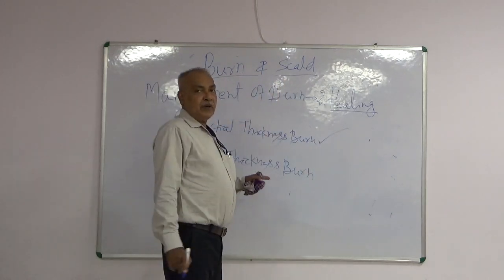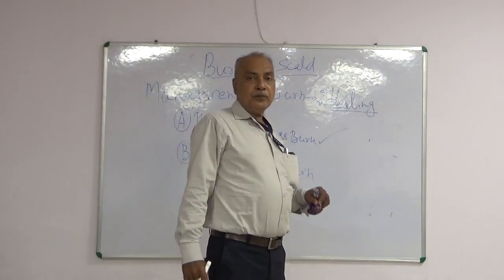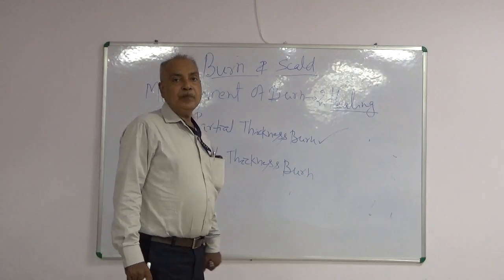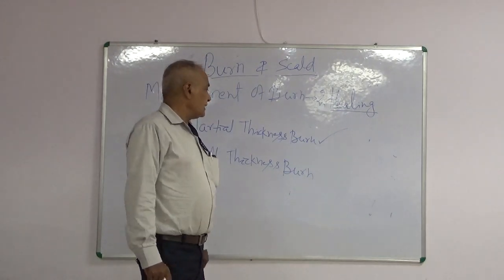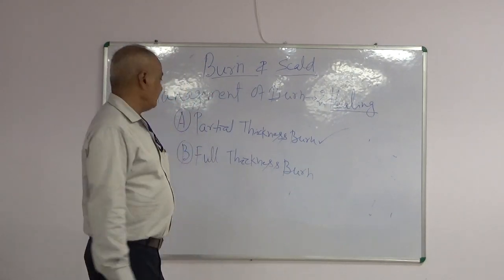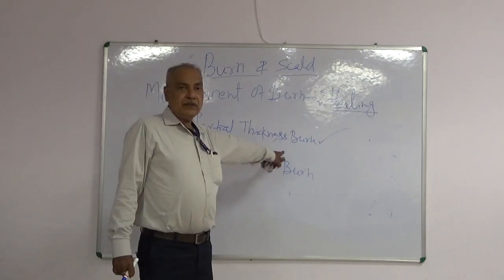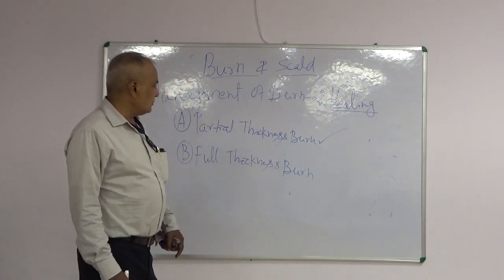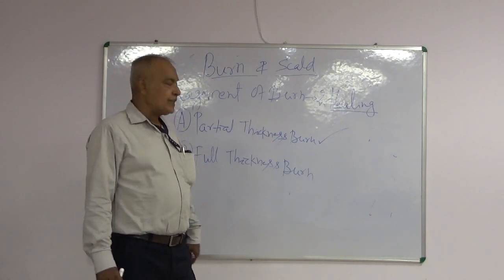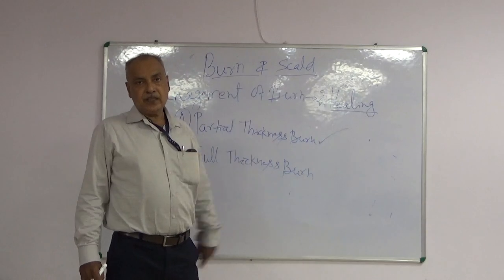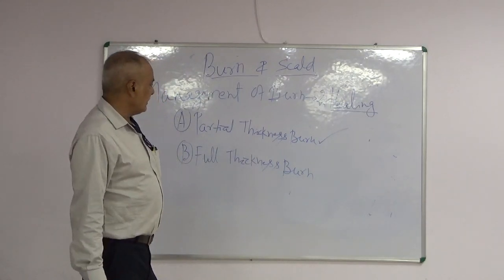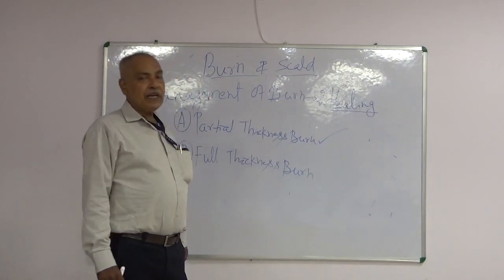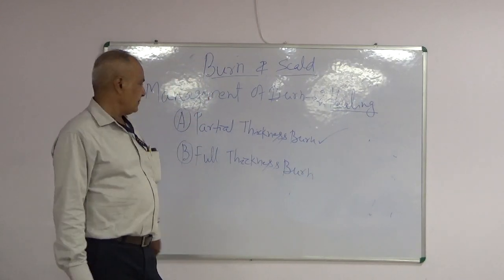In partial thickness burn, healing occurs from remaining epithelial elements in deeper aspect of skin. Whole skin is not destroyed here. So, the epithelial elements left in deeper part of skin, from there healing occurs, such as hair follicles, sweat glands and sebaceous glands.